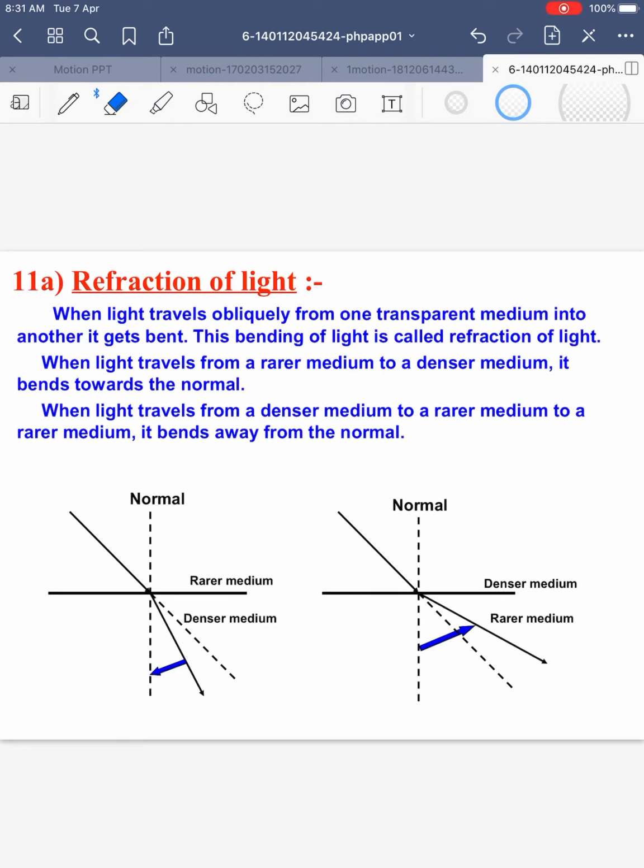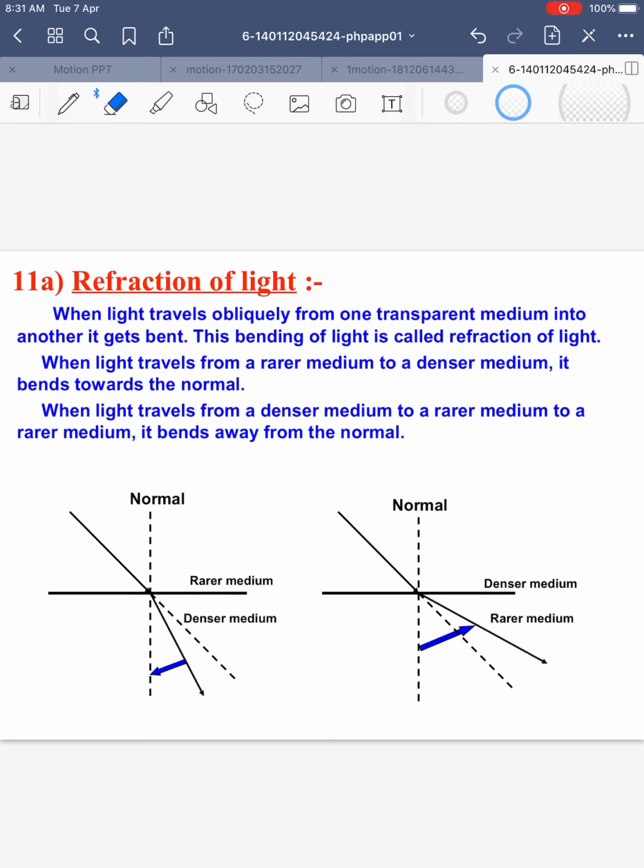We know that light rays follow the property of rectilinear propagation. That is, light always travels in a straight line, right? But when a ray of light travels from one medium to the other, now what do we understand by a medium? Medium can be any substance through which light is traveling. Medium could be air, it could be water, or even a slab of glass. In this chapter, we will see that when light travels from one medium to the other, it does not follow a straight line path, and a bending of light takes place.